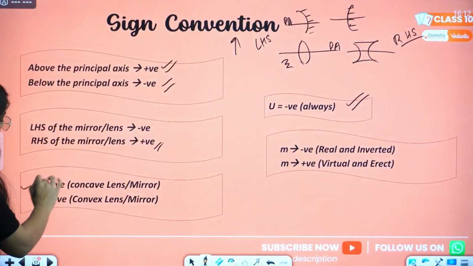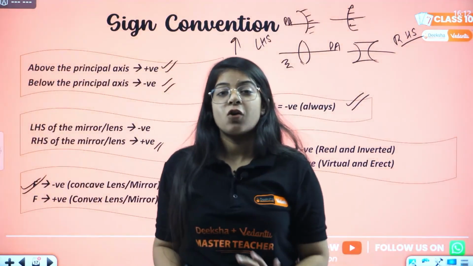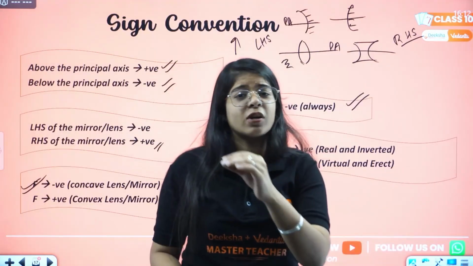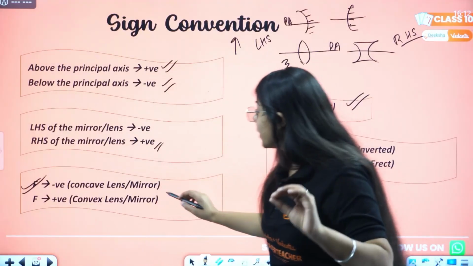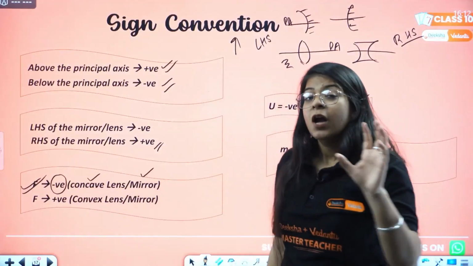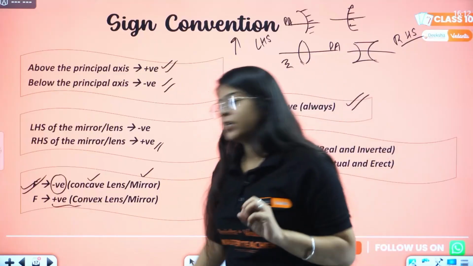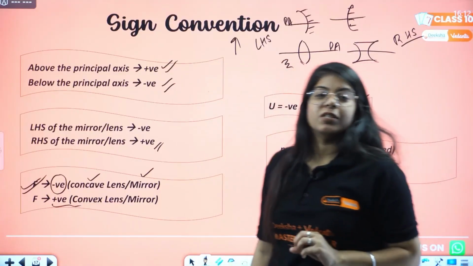Then we have focal length. This is very important. Wherever you hear concave, either concave lens or concave mirror, the focal length will always be negative. For convex lens or convex mirror, focal length will always be positive. Done.